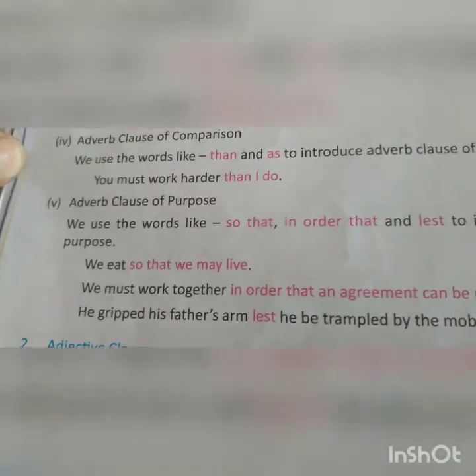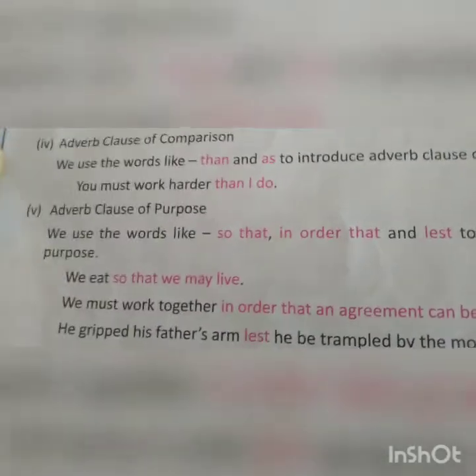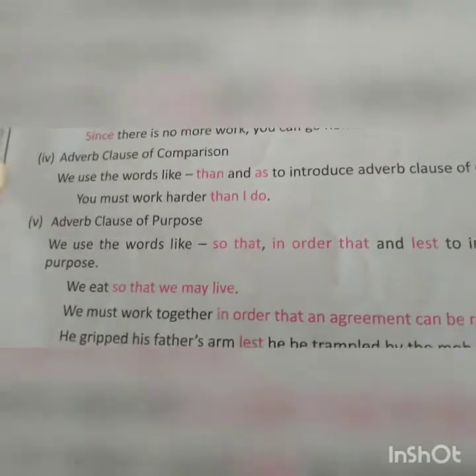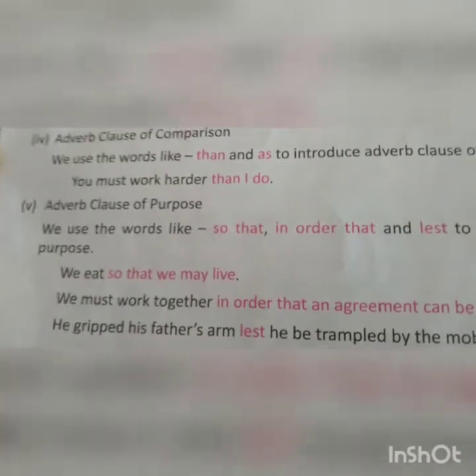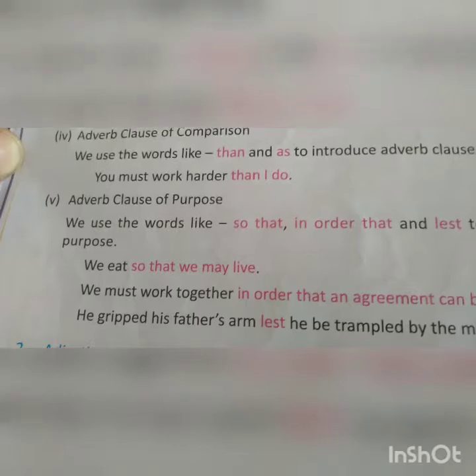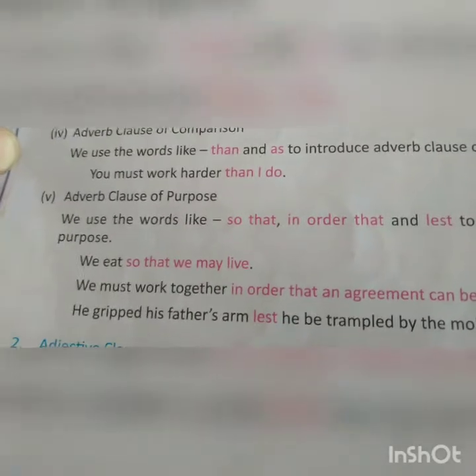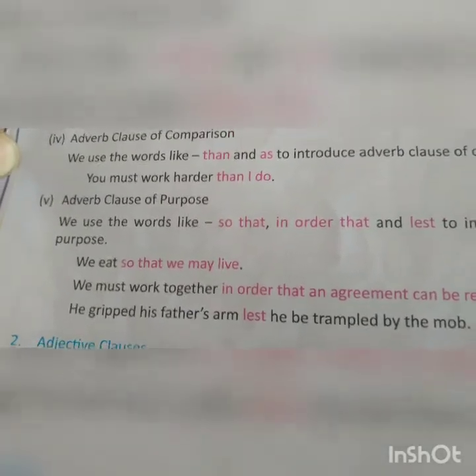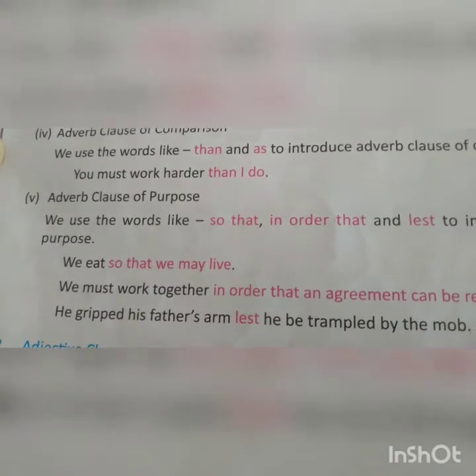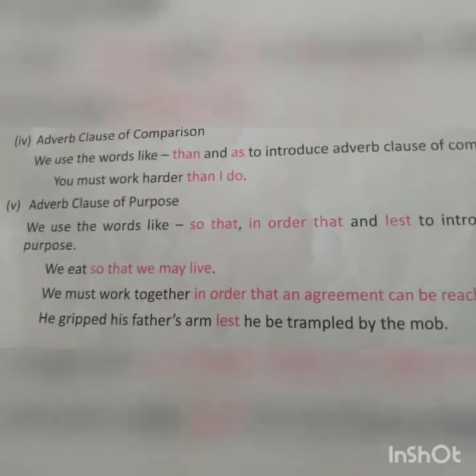Adverb clause of purpose tells the purpose why some work has been done, the reason for that work to be done, and the words used to show an adverb clause of purpose are so that, in order that.